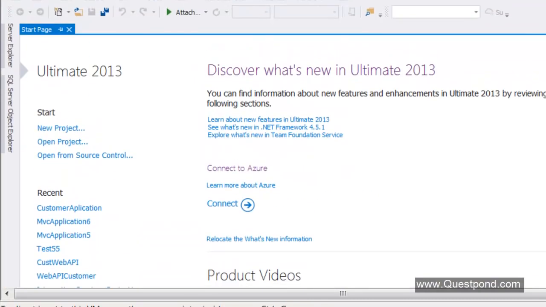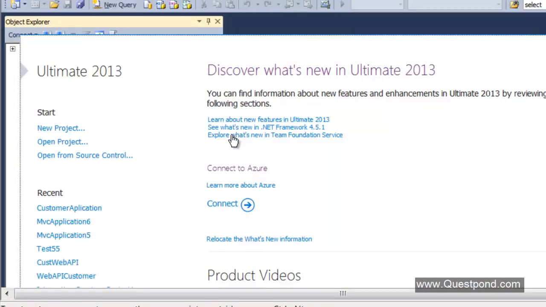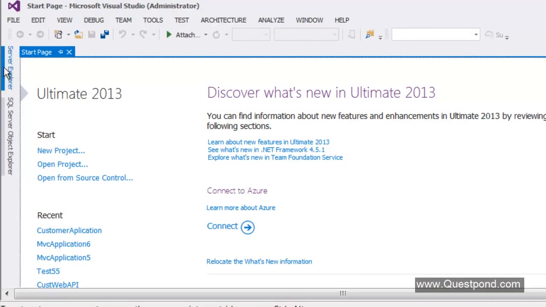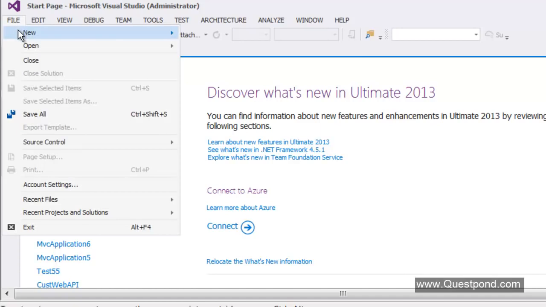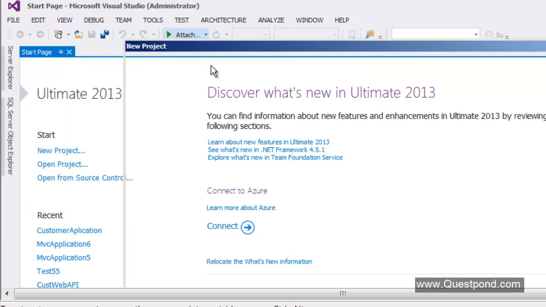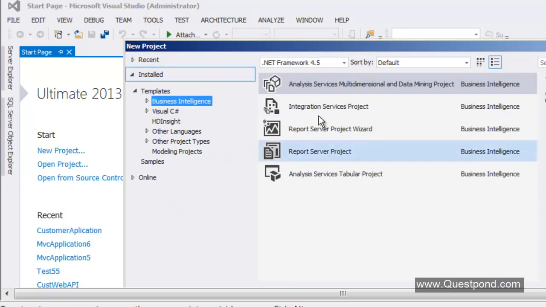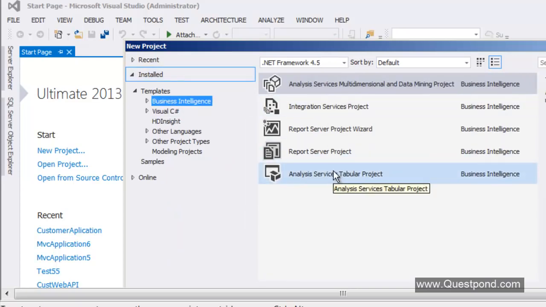Now you have the database and you have the tool here, and if you want to create a project, you will do File, New Project, and you will click on this Business Intelligence menu, and then you can start creating an SSIS project or an SSAS project or an SSRS project, depending on what you're working on.